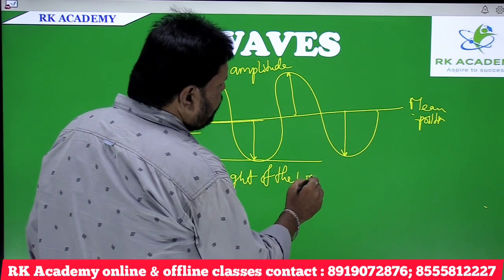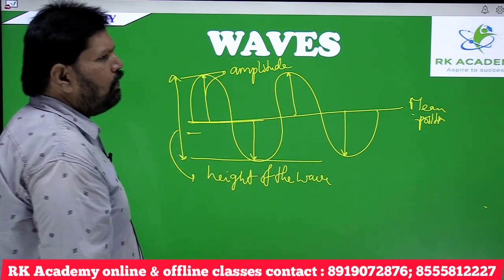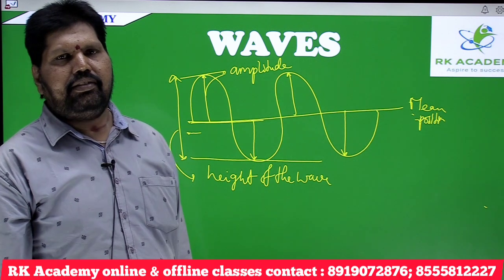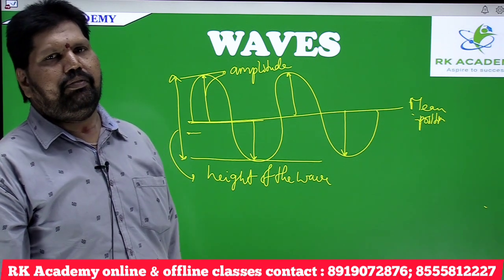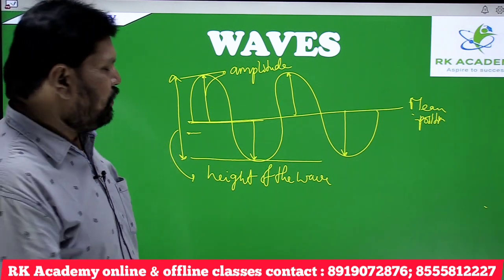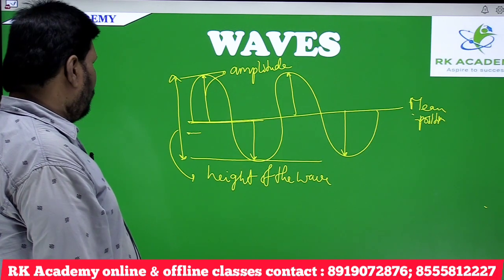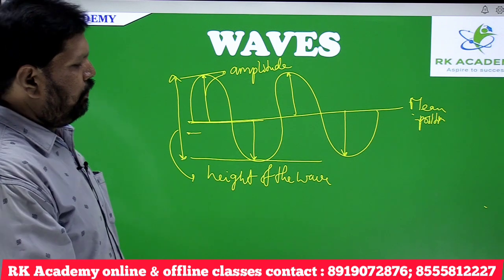Generally, amplitude will be half the height of the wave. This is about amplitude, the fourth characteristic property. The next one, we are going with the velocity of wave.